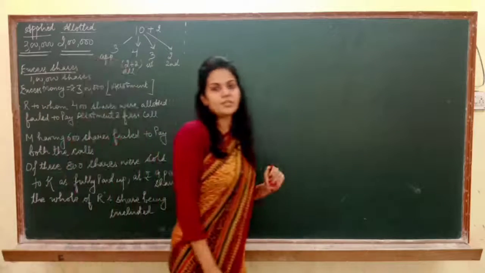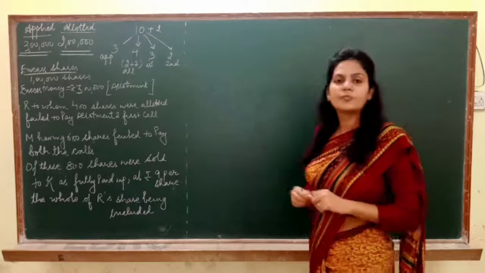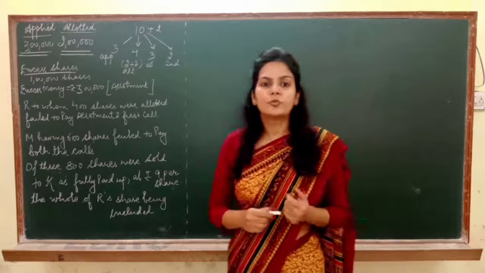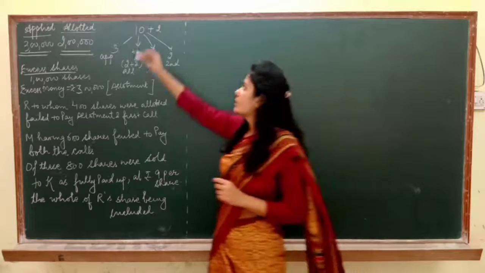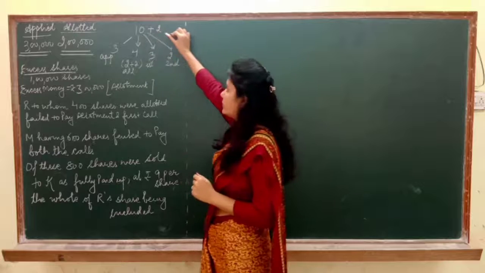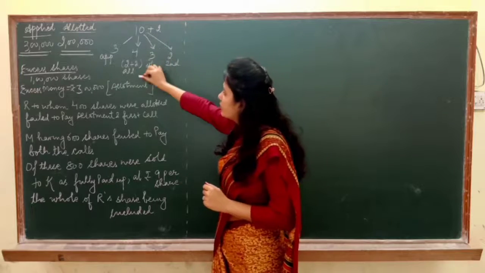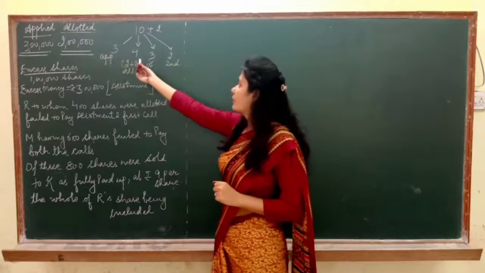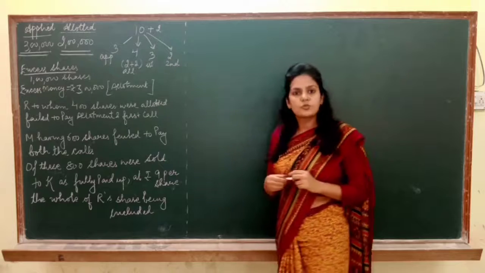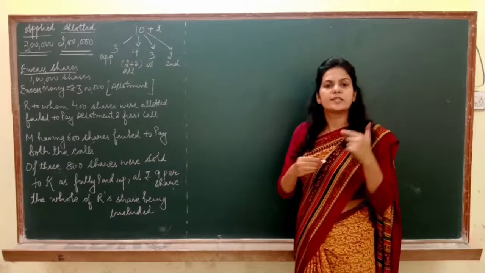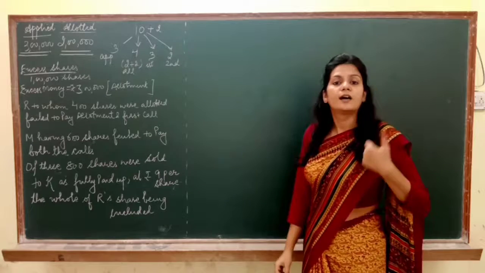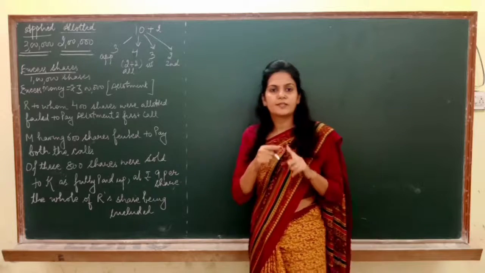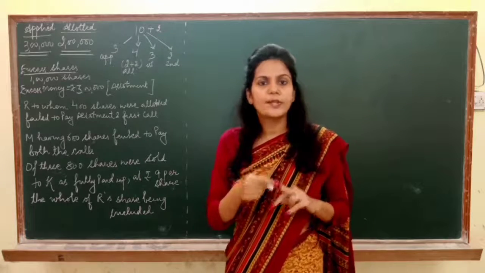Now further it is mentioned in the question that the value of one share is rupees 10 but the shares are issued at a premium of rupees 2. By now you know the meaning of securities premium also. So the value of share is 10 issued at a premium of rupees 2 and the premium is included in the allotment. Right? You can see that the value of application is rupees 3, allotment 4, first call 3 and final call 2. It means that the amount of premium is included in allotment.